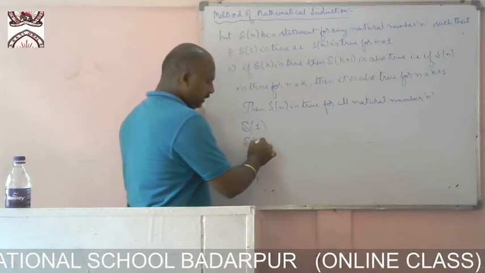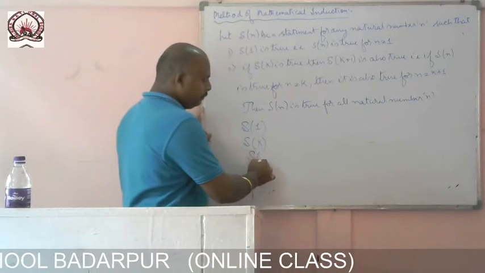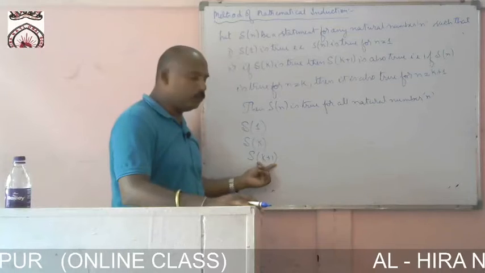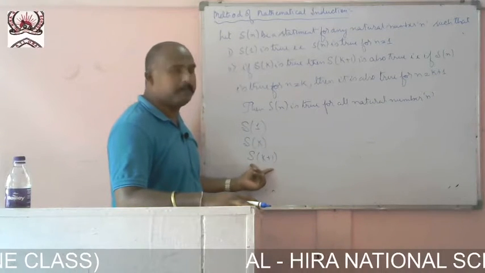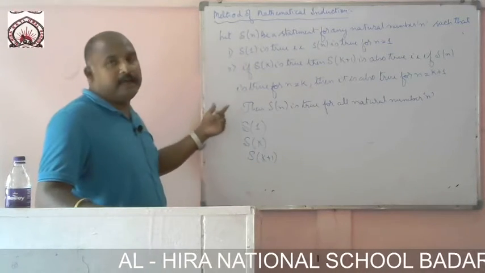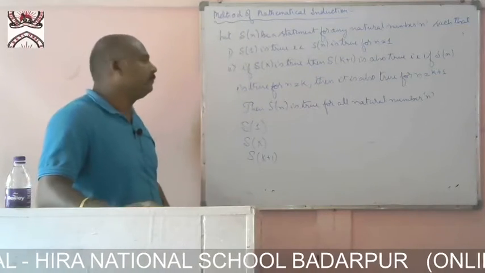Then you have to consider that S of k is true. Then you have to prove for S of k plus 1. Then by the process of mathematical induction, we can say S of n is true.